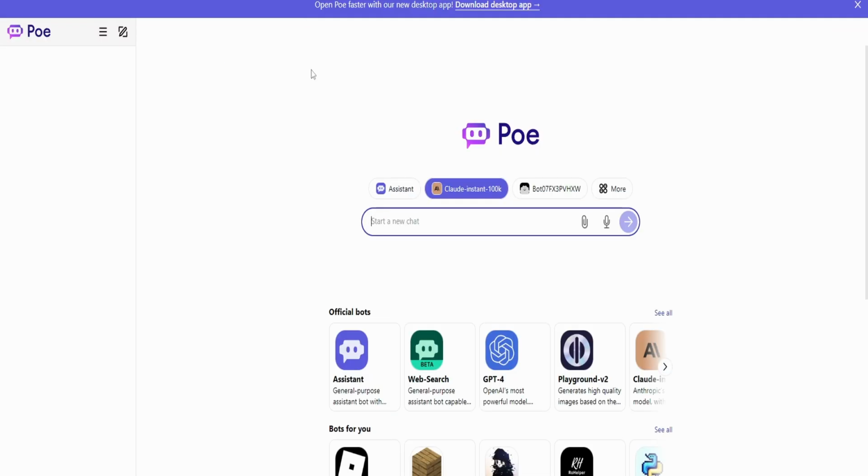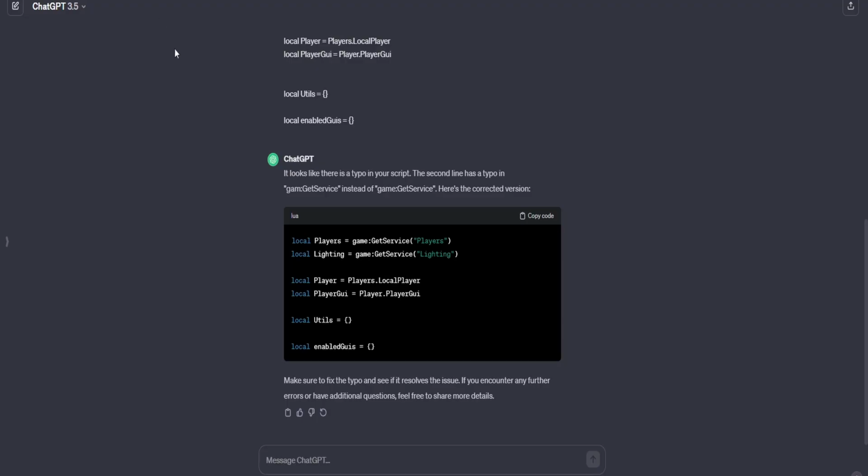like Poe, for example. I think Bing also has one as well. There's a ton of different AIs out there. I'm only recommending these 3 because these are the only 3 that I've really ever used at all. So yeah, AI is extremely helpful, but it can be the complete opposite at times as well.